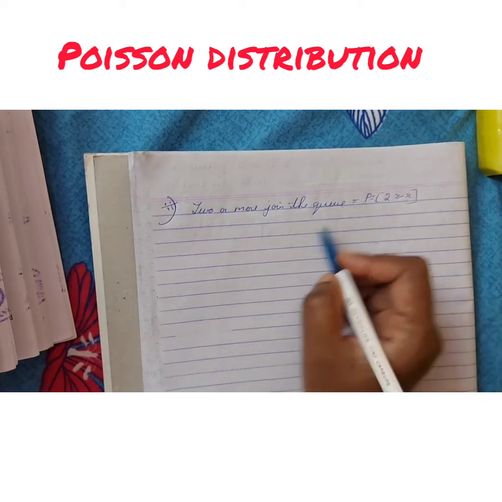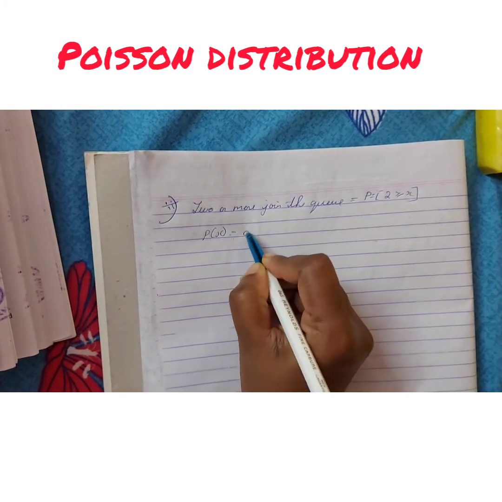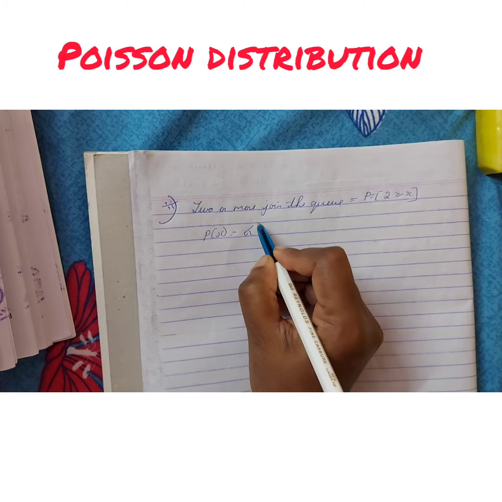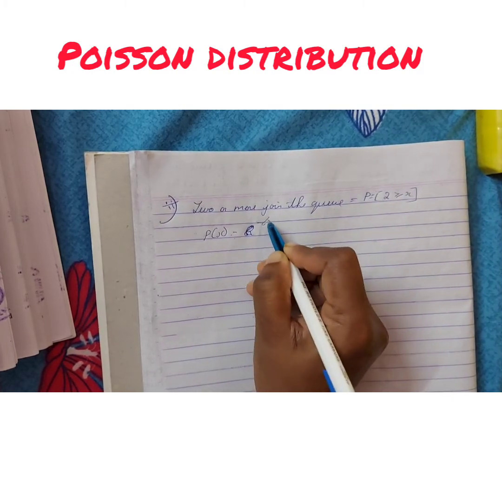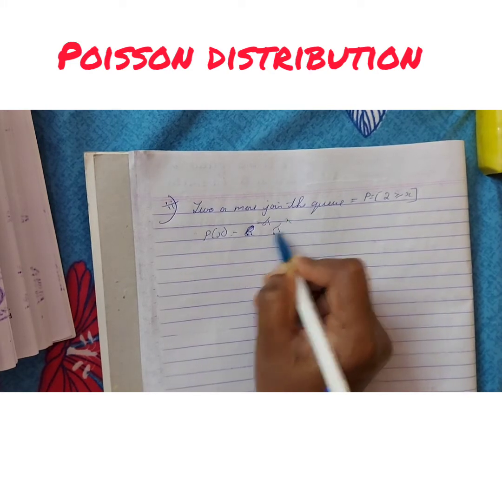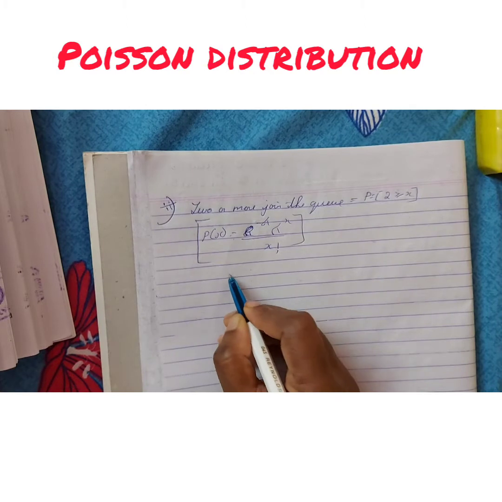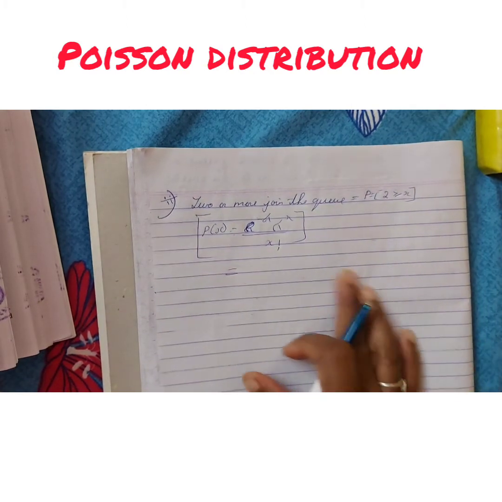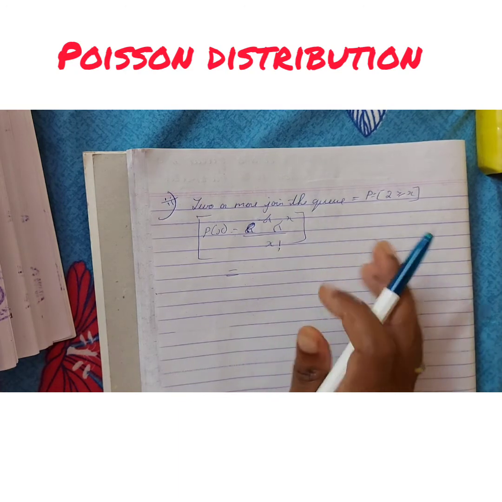Now, as I told you all, in Poisson distribution I'll write the formula first: e raised to minus lambda, lambda raised to x, divided by x factorial. In Poisson distribution only one parameter is there, two parameters are not given.